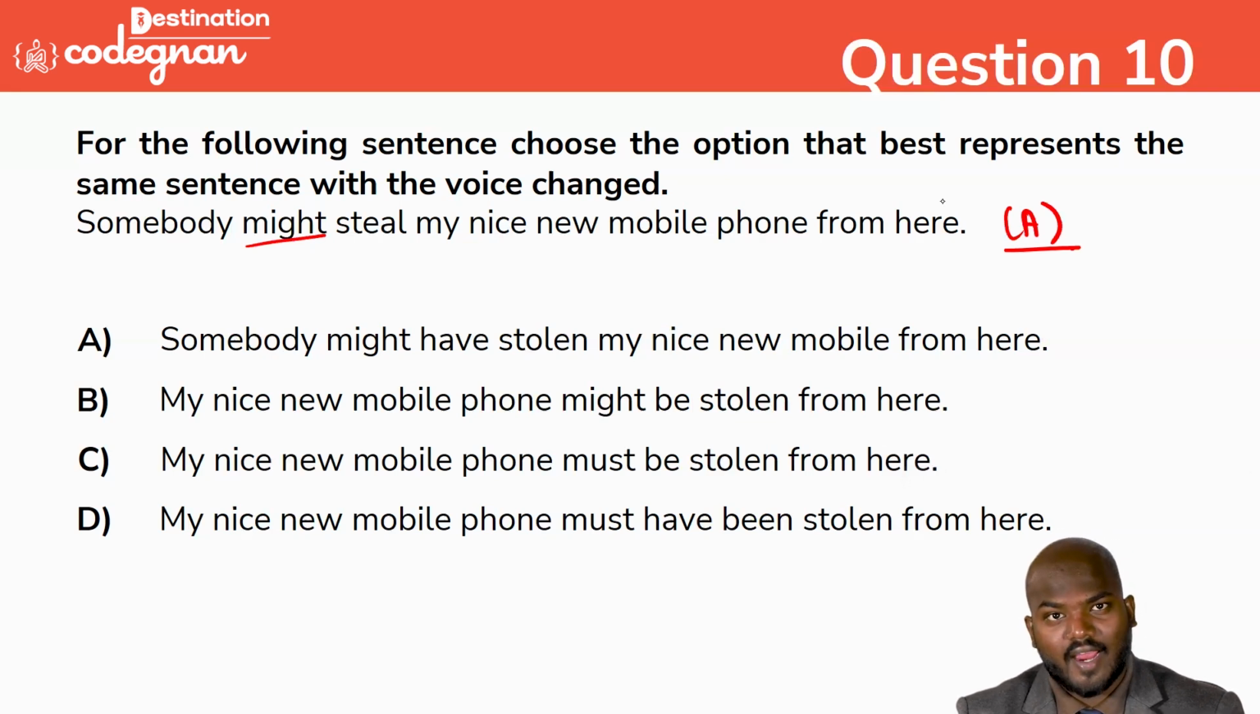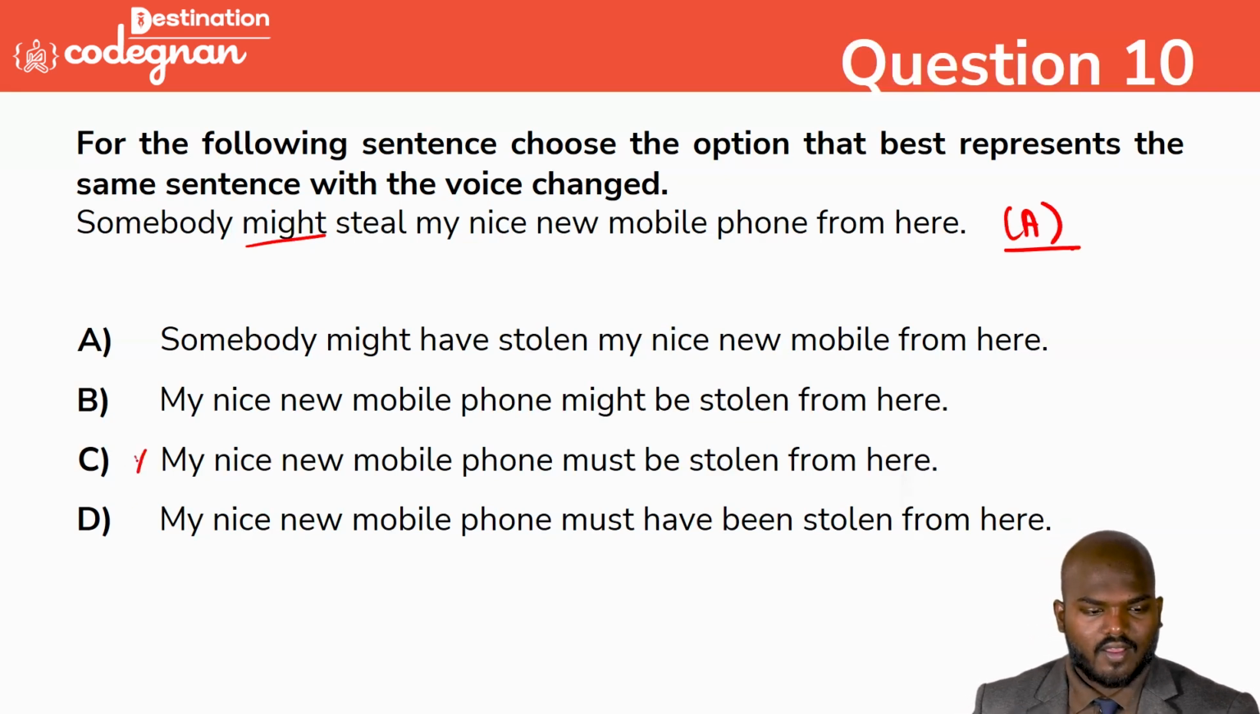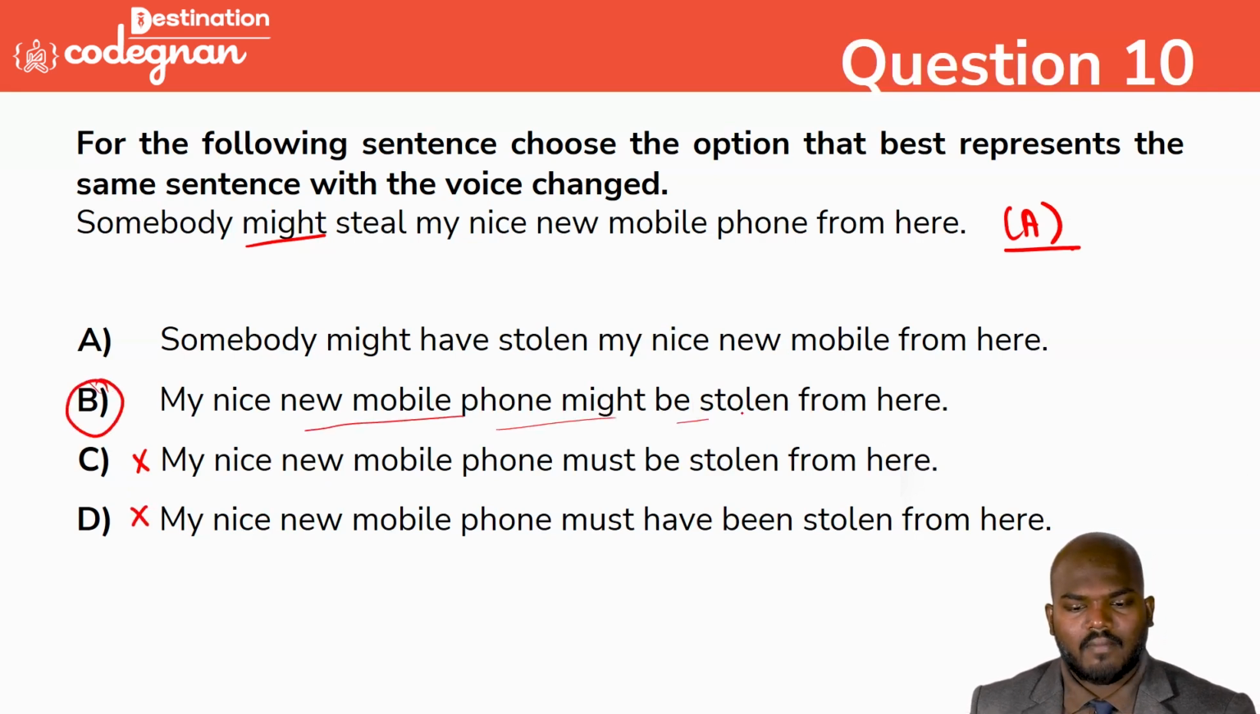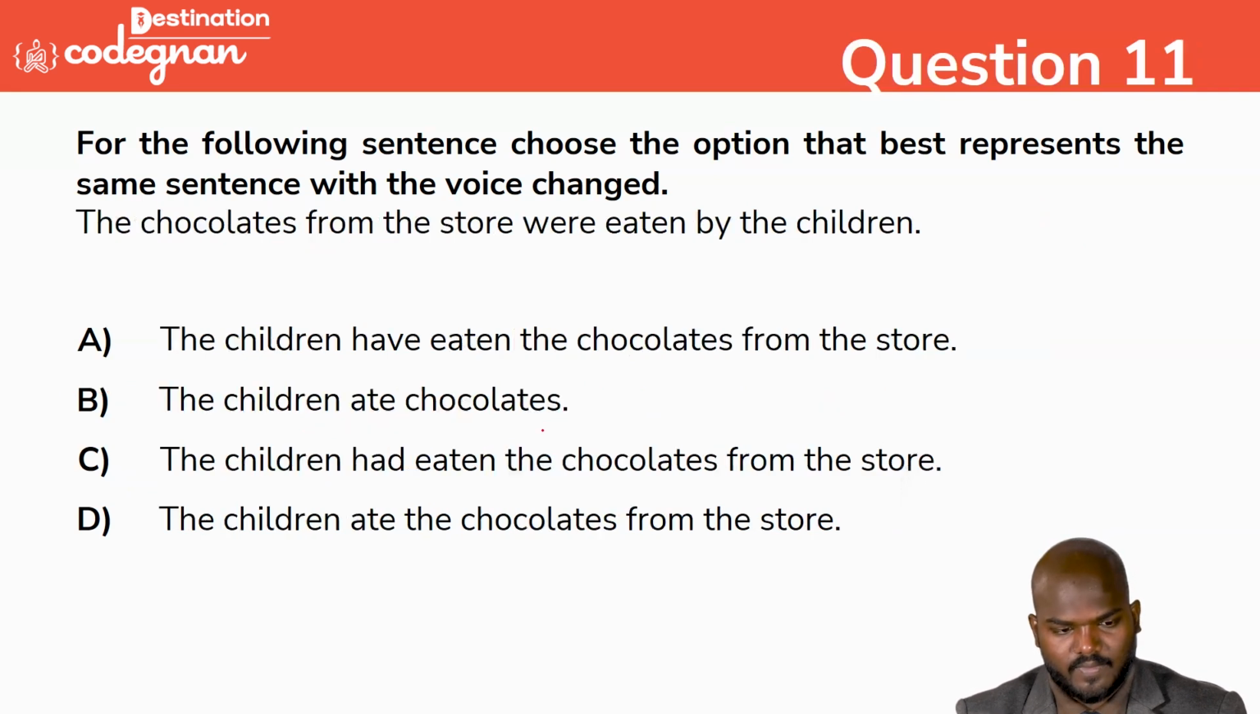Already the active has "might". How can the passive voice become "must"? Then it is wrong, right? So this is also wrong. Obviously option B is the correct answer: my new nice mobile might be stolen from here. And the next one: the chocolate from the store were eaten by the children.